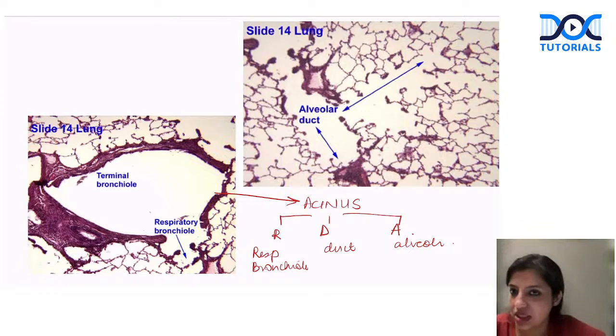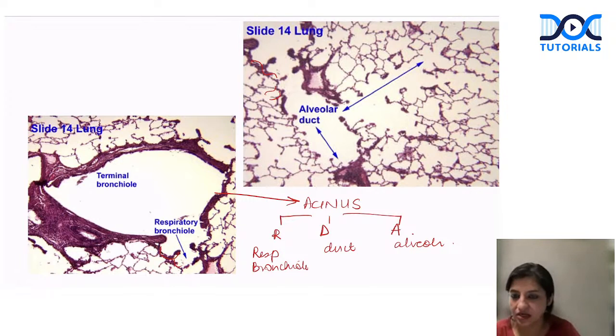So it's lined by the cuboidal epithelium, which you can see here. Okay, this one here. It's lined by the cuboidal epithelium, and it has at least one alveoli connected to it. So it has a lining epithelium, and it has one alveoli which you can see nearby. There will be one or two alveoli. So that's the respiratory bronchiole. It has alveoli around it.